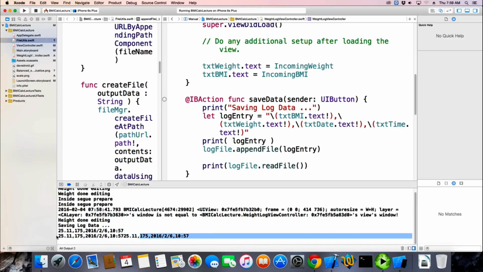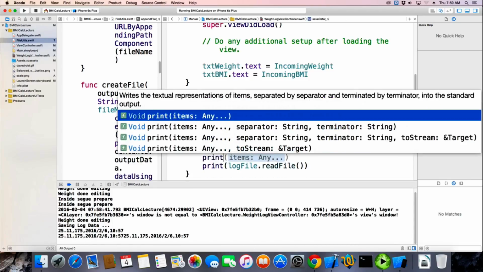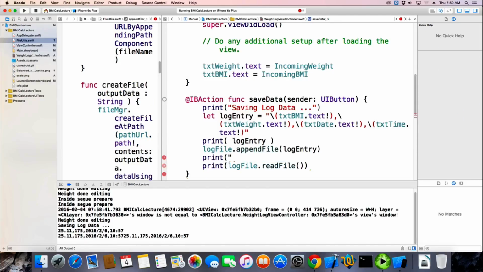But what's the problem with this? I think I had already printed one before. No, it has to do with, I'm printing the log data. Let's say print entire file so I can see that.